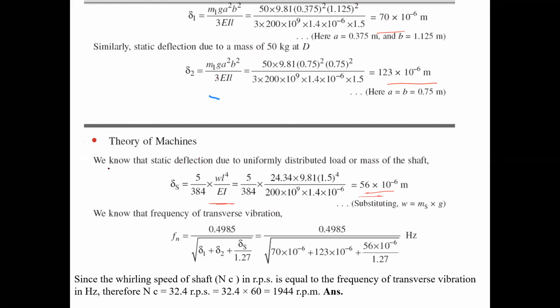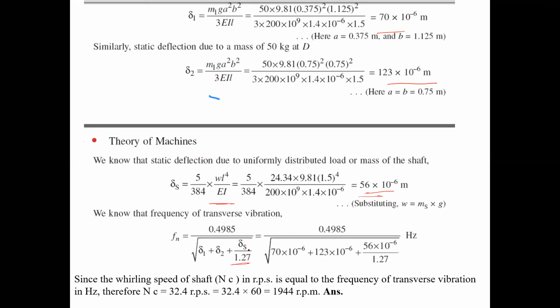Now find out the frequency of transverse vibration. First we have to find the frequency of transverse vibration. The formula is already known: 0.4985 by root of delta 1 plus delta 2 plus delta s by 1.27.